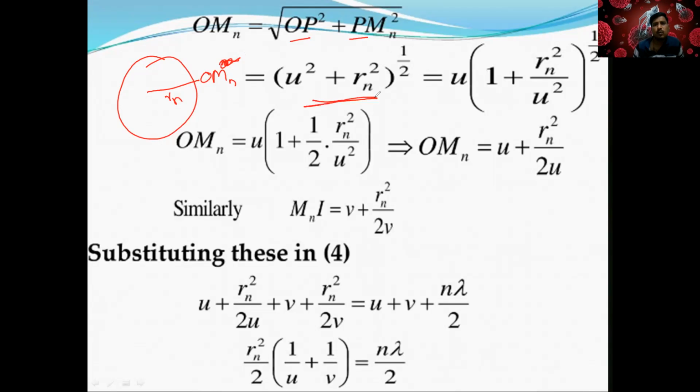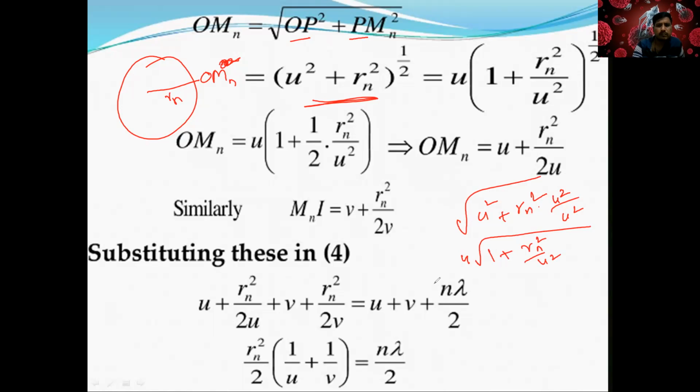So from here, what I can do, I can take common. I think most of you know whether you can take common or not, but you can take common. So how can I take it, sir? You can multiply and divide by u square. When you take the common, if you bring it outside, it's going to be u, and 1 plus rn square by u square. Is it clear? Do you guys agree with it?